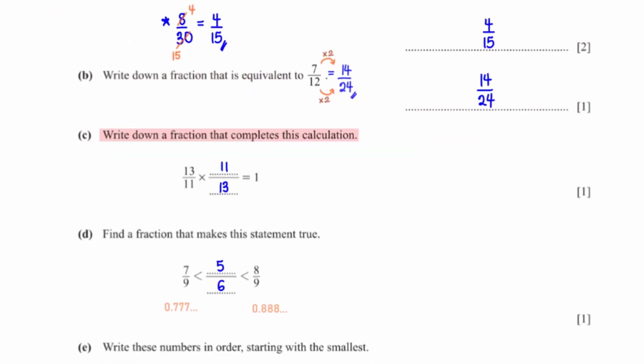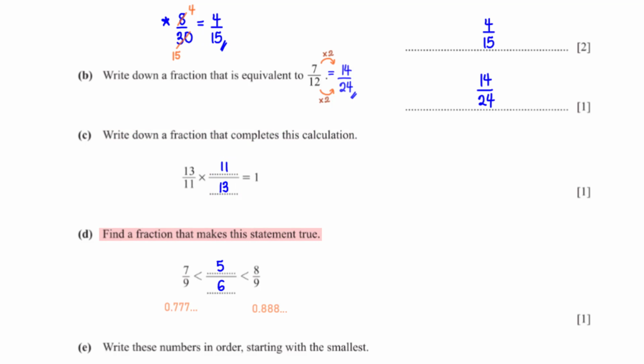Write down a fraction that completes this calculation. 13/11 times blank equals 1. The number that multiplies 13 over 11 to give 1 is the reciprocal of 13 over 11, which is 11 over 13.